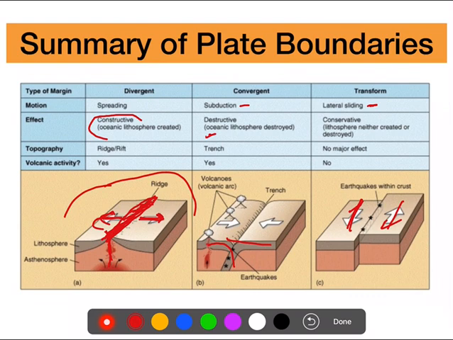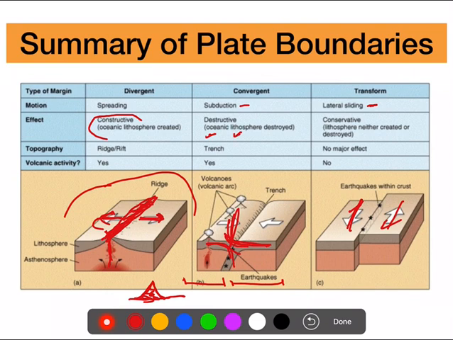when they are colliding, obviously the overall size of these plates is getting reduced, because they are colliding and they are increasing in height. So when two plates collide, they will result in formation of mountain ranges, or island arcs or volcanic arcs, because of which the overall size of the landmass is getting reduced. So the effect is destructive.